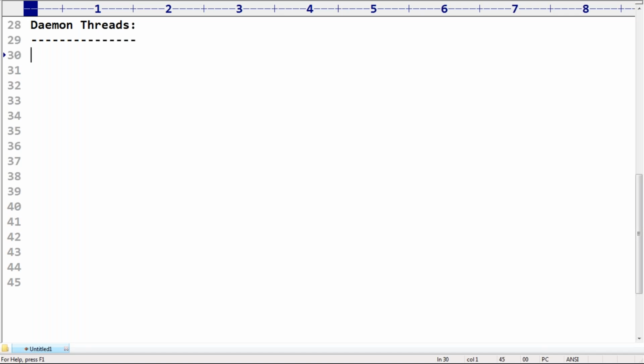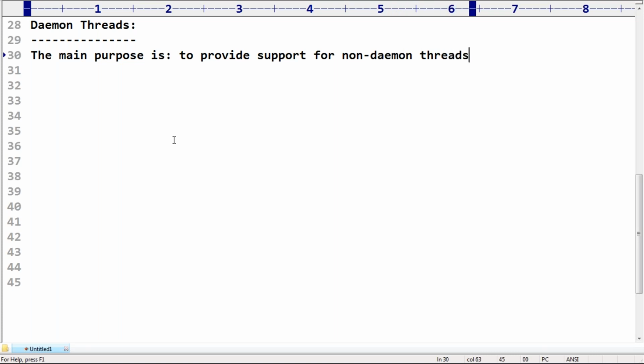Are you getting? So to play these people on the screen, compulsorily in the background the director and producer are required. So the main purpose of Daemon threads is to provide support for main threads or non-Daemon threads. Non-Daemon threads are nothing but something like our main thread.